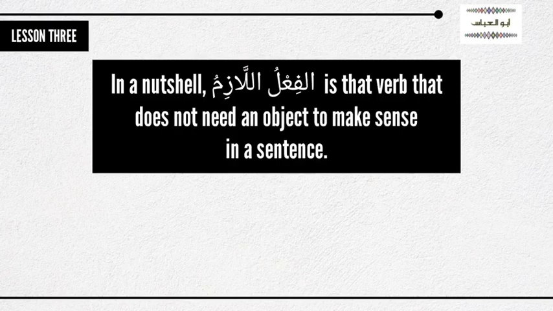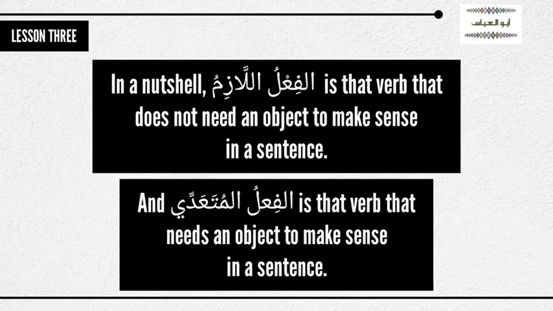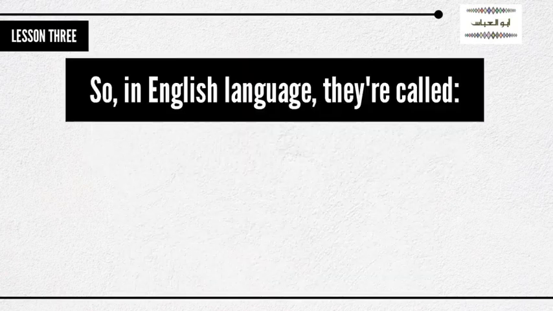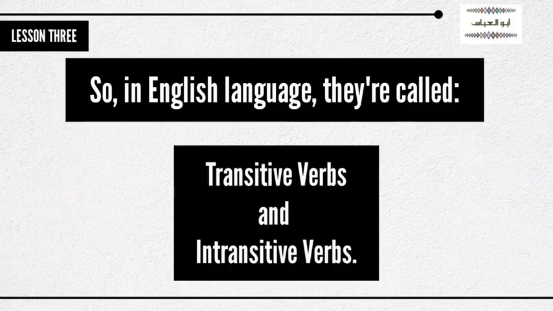So in a nutshell, الفعل اللازم is that verb that does not need an object before it makes sense in a sentence, and الفعل المتعدي is that verb that needs an object before it makes sense in a sentence. So what you call that in English language is intransitive and transitive verb.